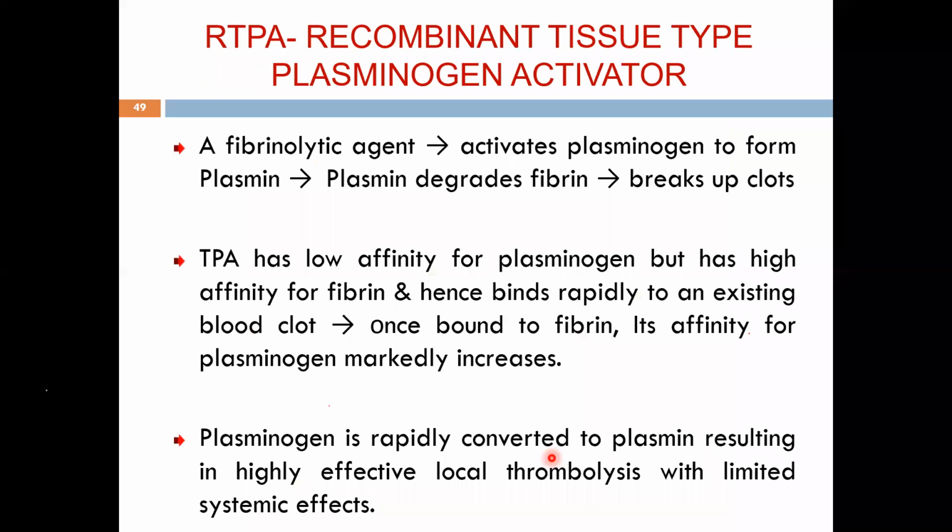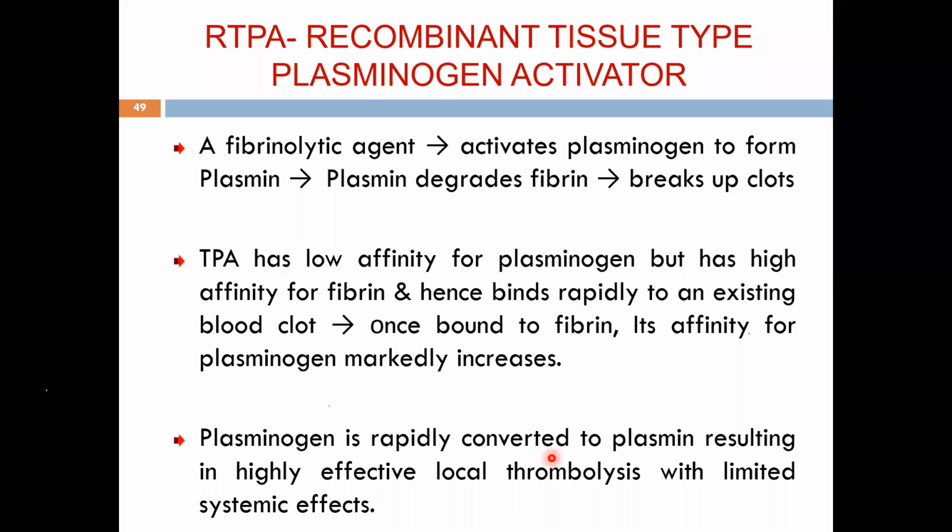So what is this? As I said, I call it TPA, it's a recombinant rTPA. R stands for recombinant tissue type plasminogen activator. So what is this fibrinolytic agent? This is one which activates the plasminogen. And as you all know, that gets converted to plasmin. And plasmin is the one which will break down the clots. Okay, because it degrades the fibrin, it breaks down the clots. TPA has got that property.